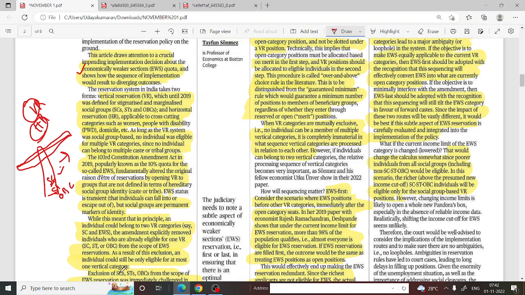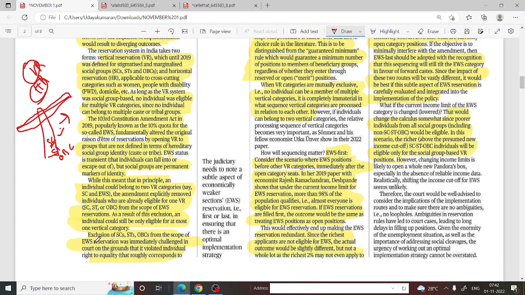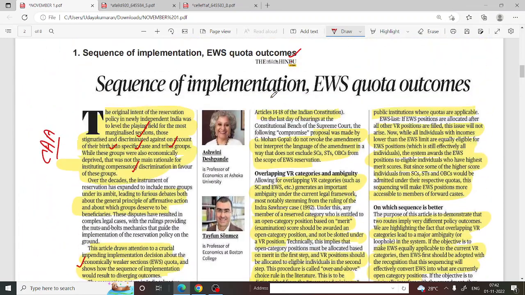The exclusion of SCs, STs and OBCs from the scope of EWS reservation was immediately challenged in court on the grounds that it violated the right to equality under Articles 14 to 18 of the Indian Constitution. So here the SC person doesn't have an economically strong background, but he can't avail that EWS quota.